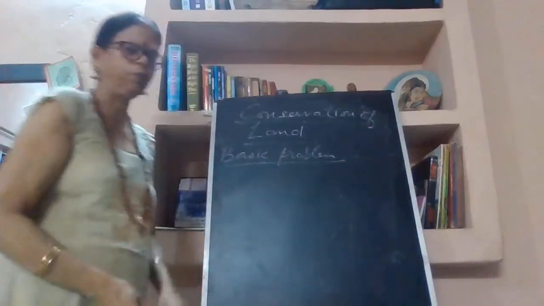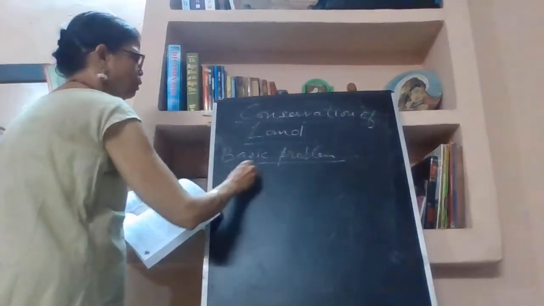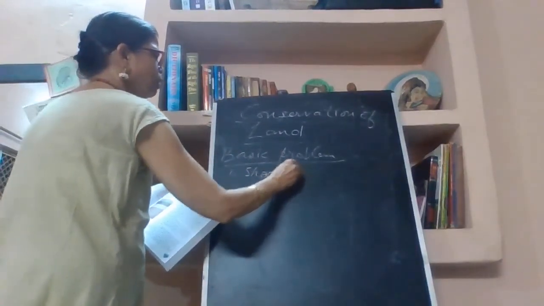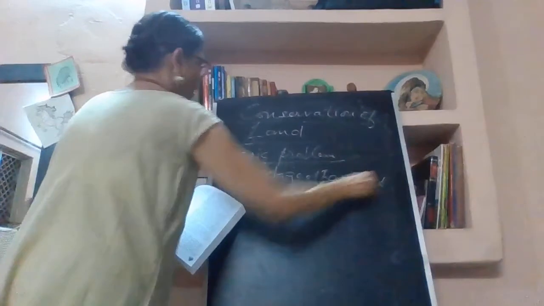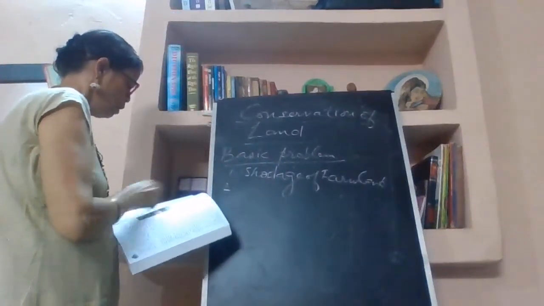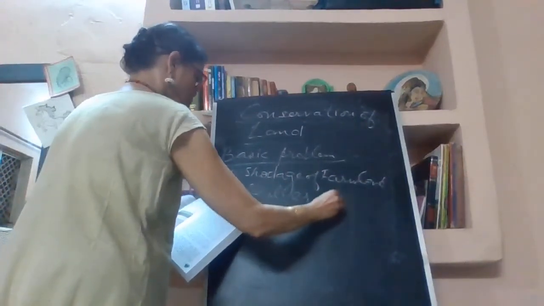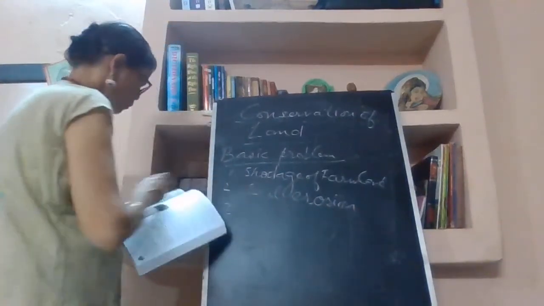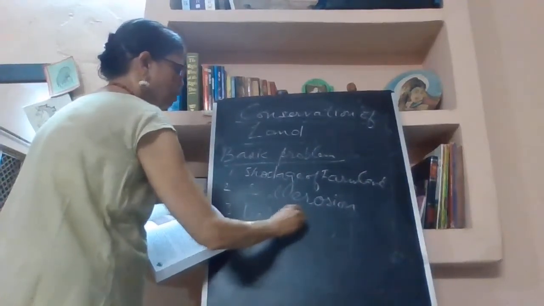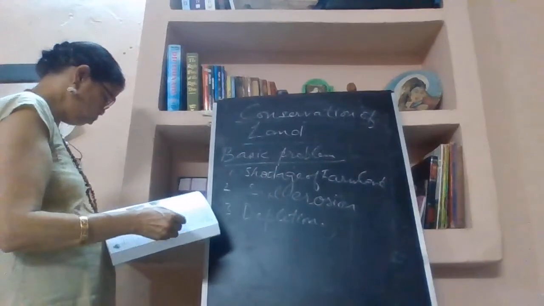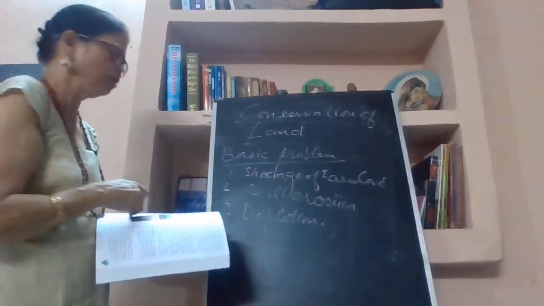There are three basic problems given: number one, shortage of farmland, number two, soil erosion, and number three, desertification, meaning depletion. Desertification you can also learn, because it is given in your key terms. So you will learn the key terms also for that.